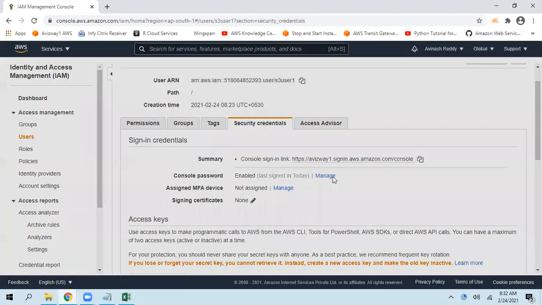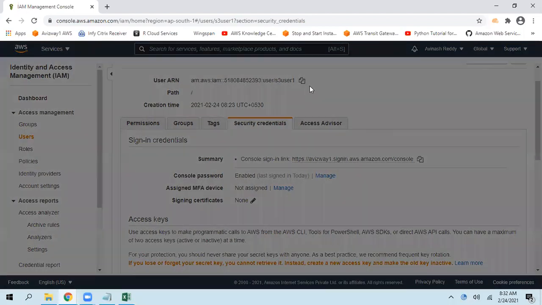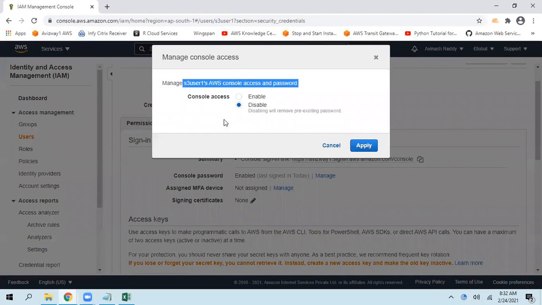Click on manage. Now, if you select disable, what happens? This user's access to this AWS environment is going to be disabled. He cannot log in. But the user is not going to be deleted. We are temporarily keeping it in a disabled state. When he comes back again, we can enable it.